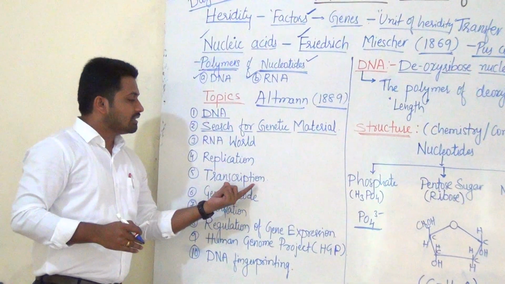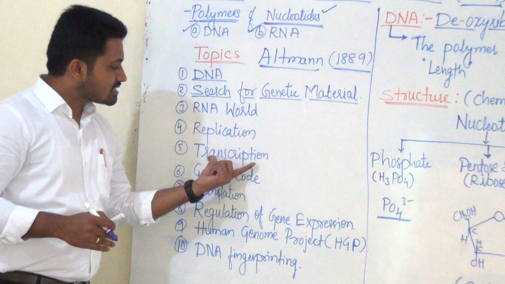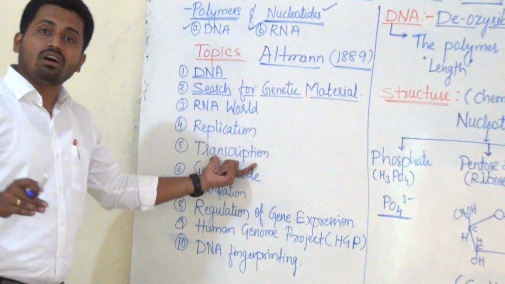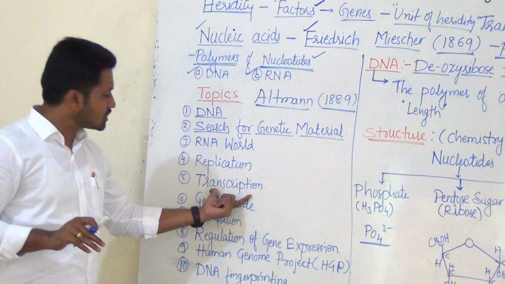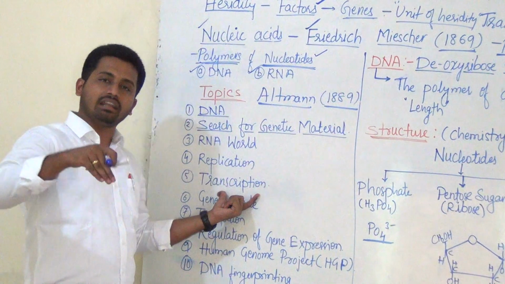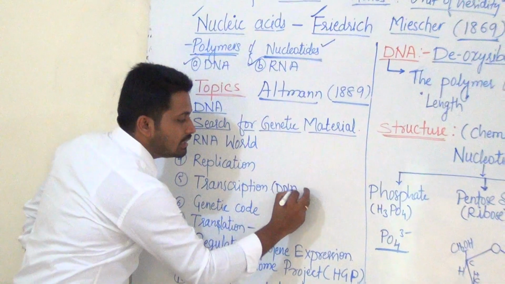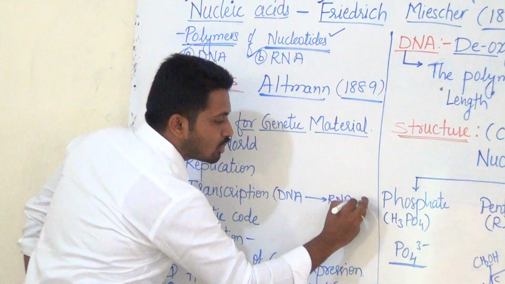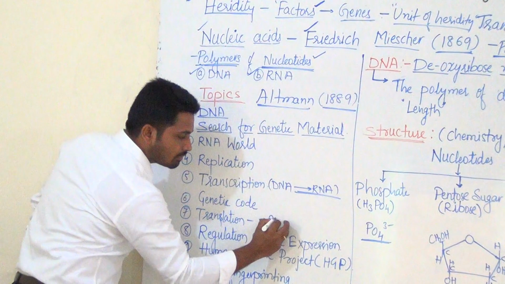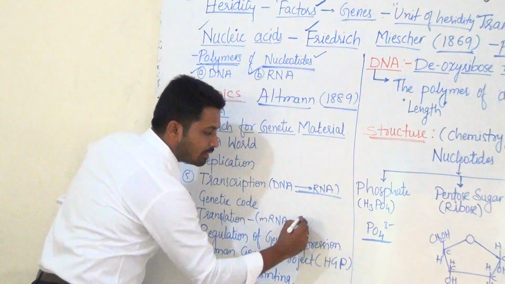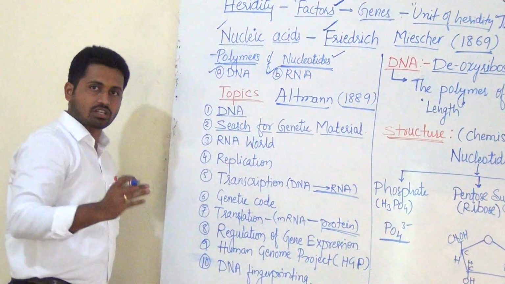Now, after that, transcription, genetic code, translation. Concentrate here. Transcription is nothing but the formation of RNA from DNA. From that RNA, protein is later formed. Here I will write: DNA to RNA, that we call transcription. From this RNA, of which there are types, mRNA is going to form, and from mRNA to protein. This is called translation.